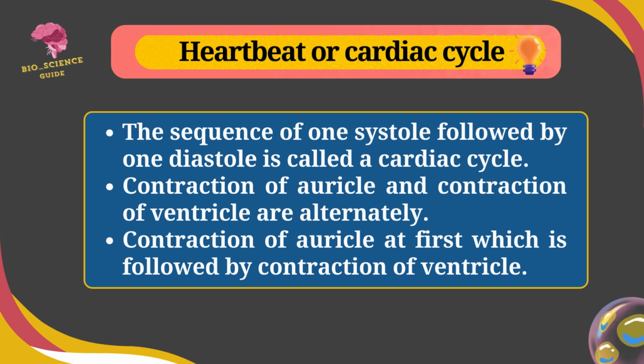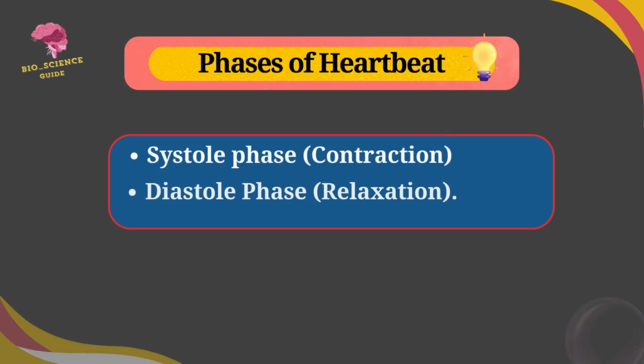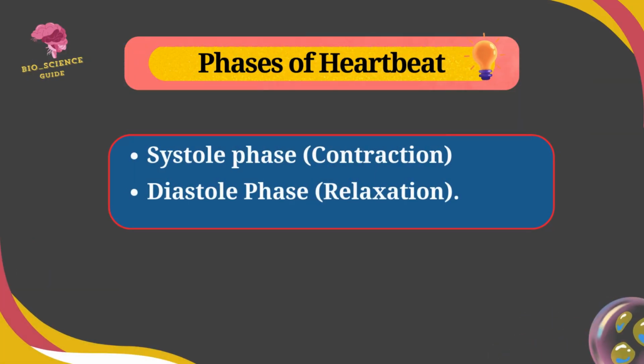The contraction of auricles is at first, which is followed by the contraction of ventricles. Heartbeat has two phases, systole phase, which is also called contraction, and diastole phase, which is also called relaxation.